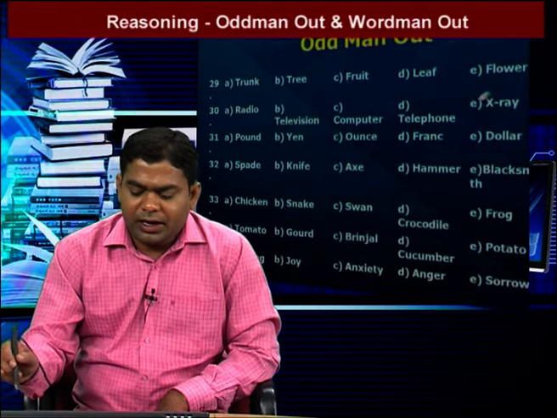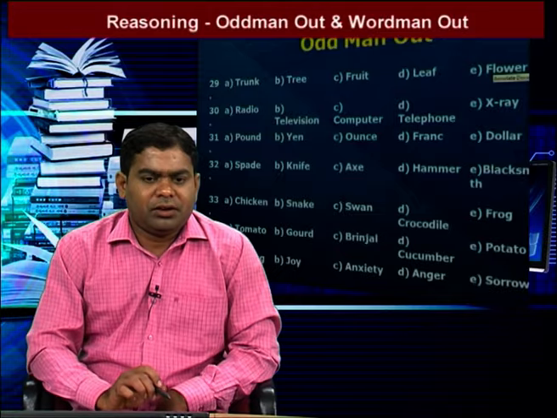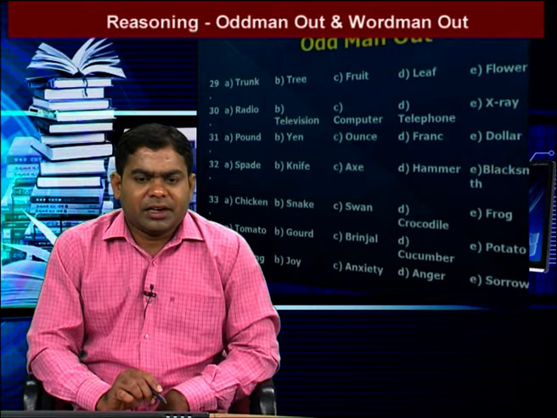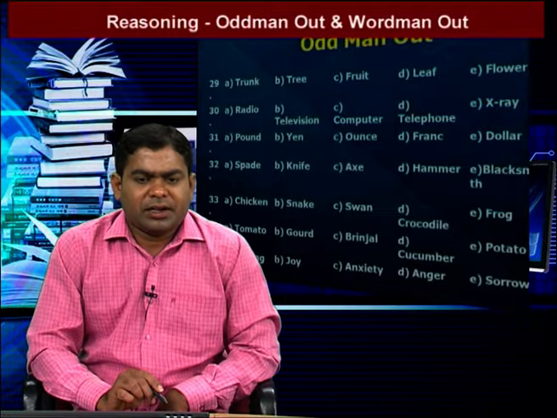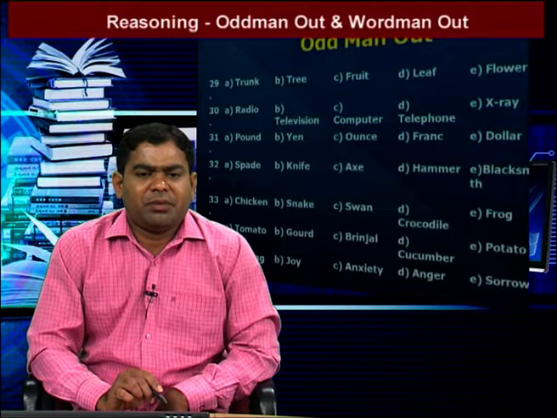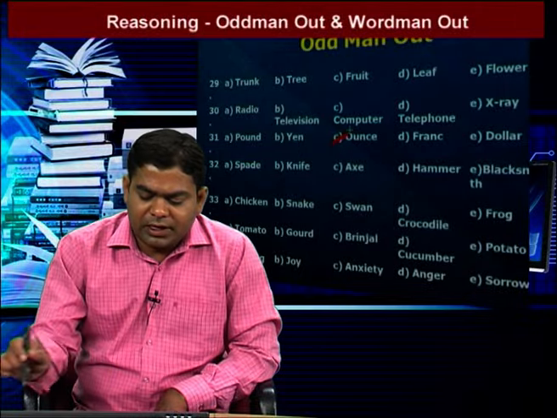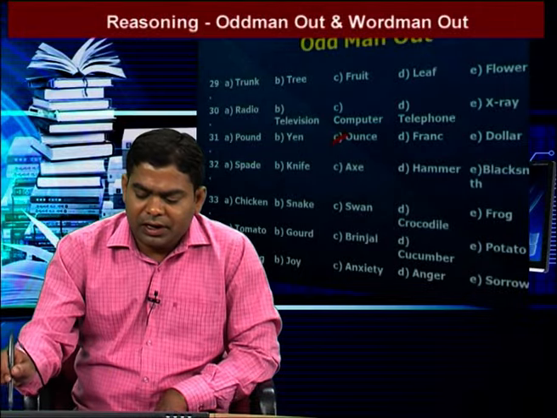We go to the next question. The words are pound, yen, ounce, franc, dollar. In these 5 words, one is different. That one is ounce, because the remaining 4 belong to currency. Pound is a currency, yen is a currency, franc is a currency, dollar is a currency. But ounce is used for measurement of weight. That's why ounce is the correct answer. So we go to the next one.